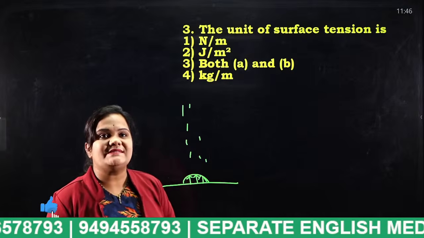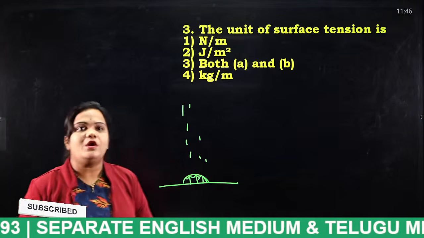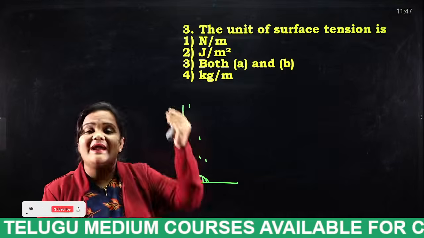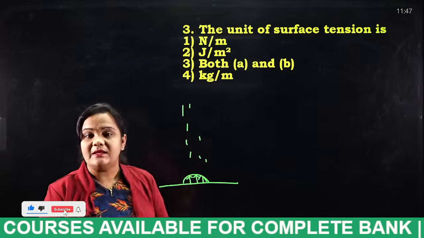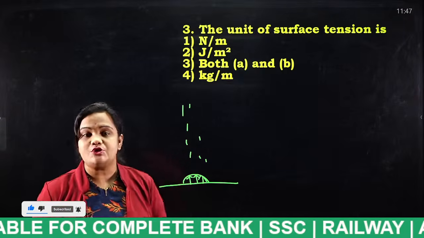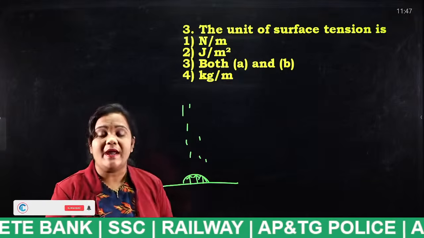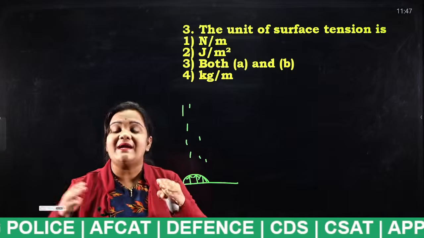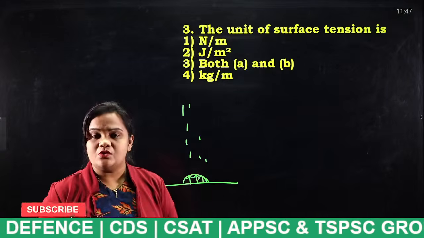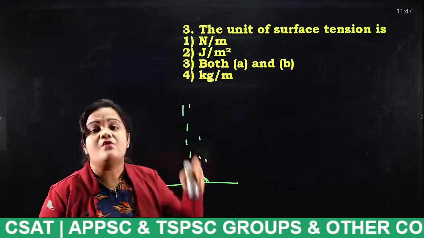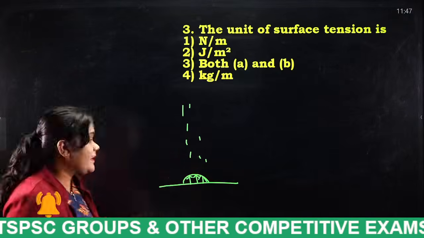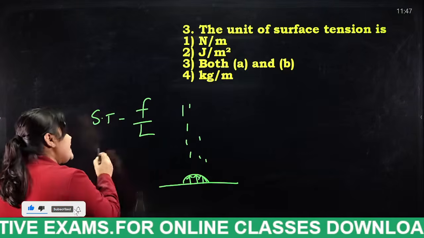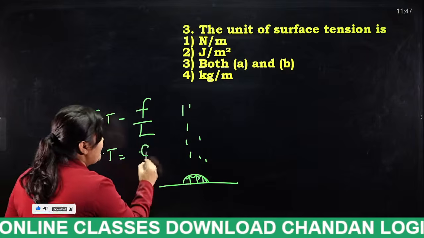What is the answer for this question? I have given you a perfect example for surface tension. When a rain droplet falls on the surface of the earth, it shrinks, due to surface tension. The question is what are the units of this surface tension? We can define surface tension in two ways. It can be defined as force per unit length, and it can also be defined as energy per unit area.